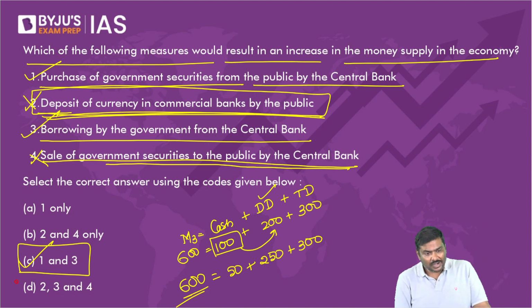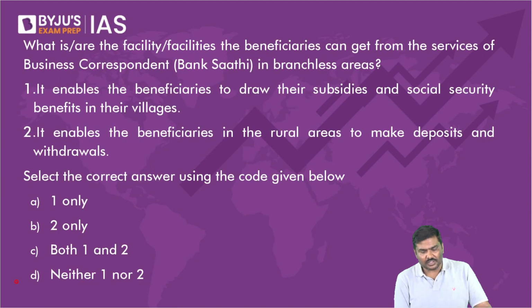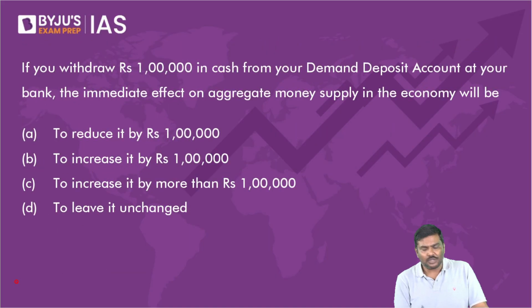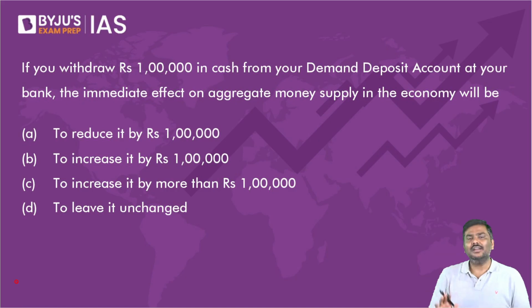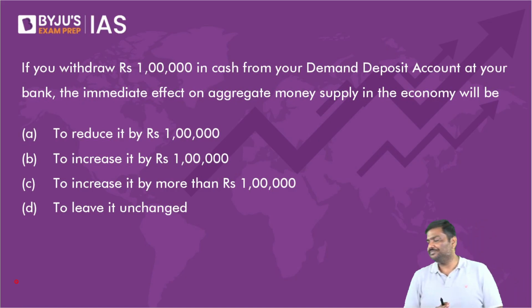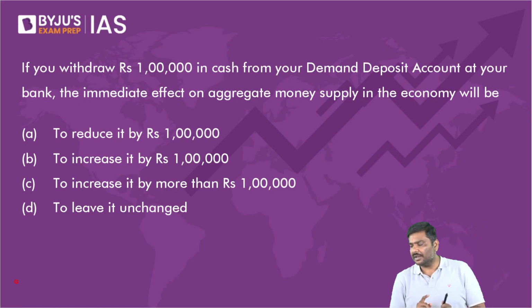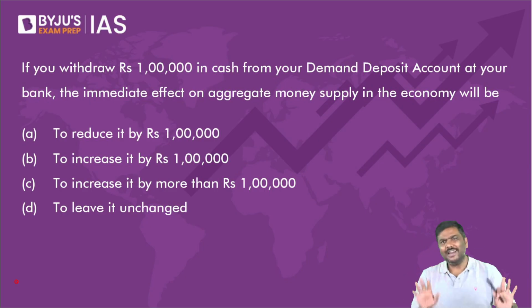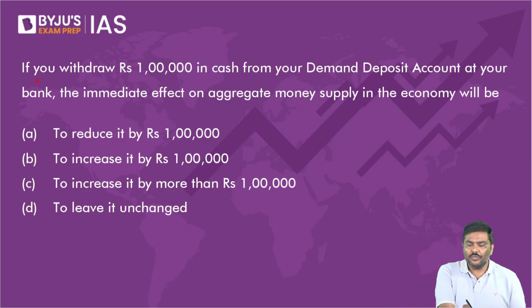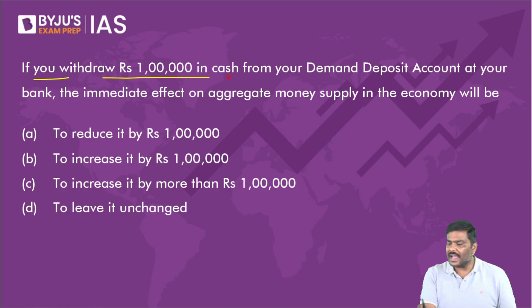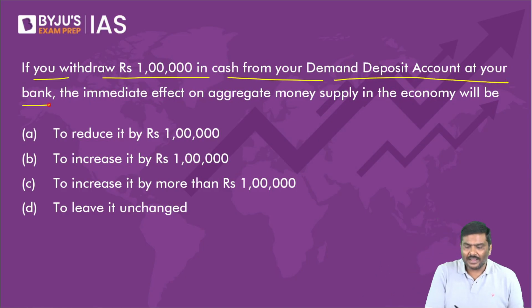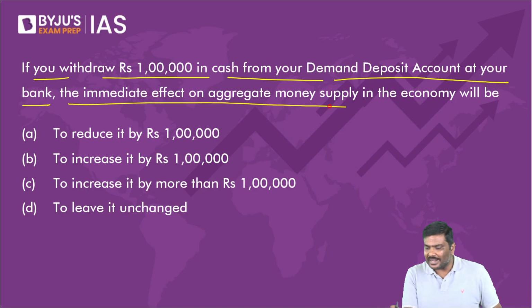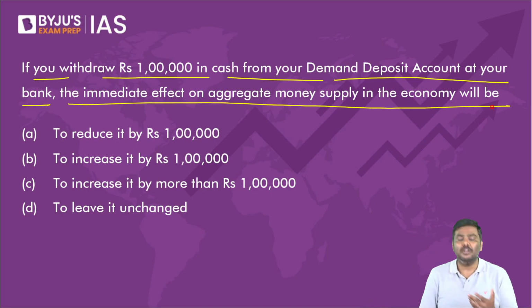Okay. Now, related to this, don't worry, you'll cover these also. Let me show you one more question. I will not start polling. It should not be very difficult for you now. Please look at the question. No need to poll, you can answer directly. If you withdraw 1 lakh rupees in cash from your demand deposit account at your bank, the immediate effect on the aggregate money supply in the economy will be.